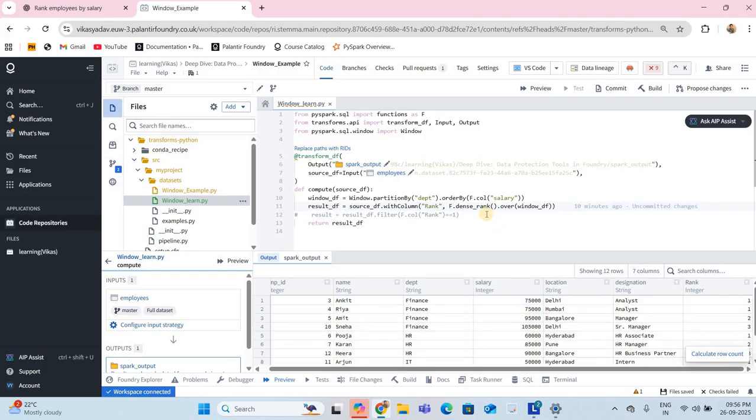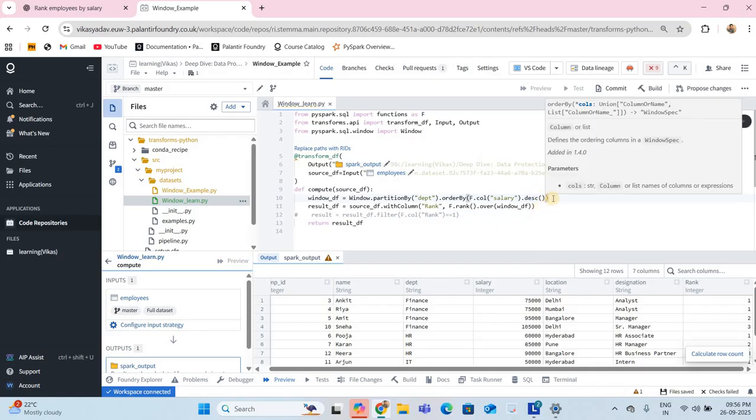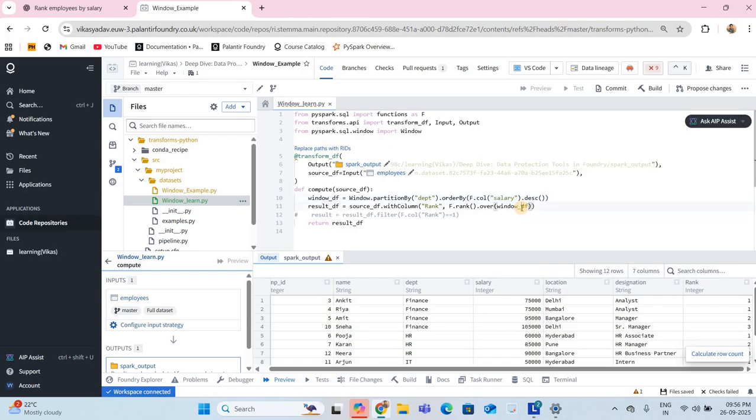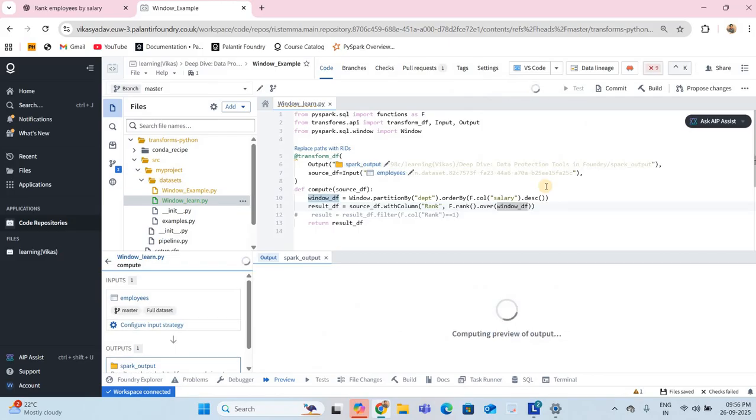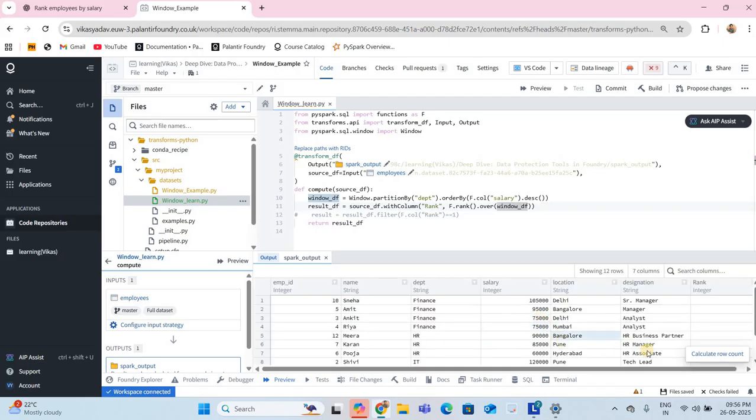Now suppose we have rank and we are trying to get the second highest. First, let me give the descending order. Descending order will give the highest salary number first, then lower in that way.